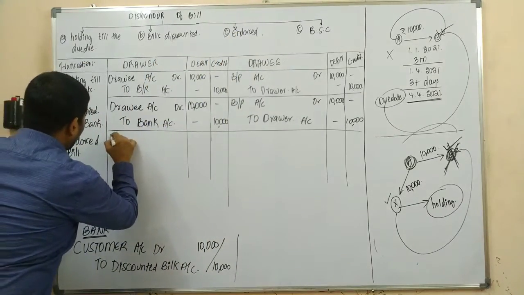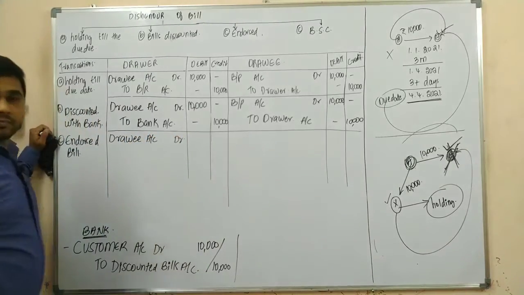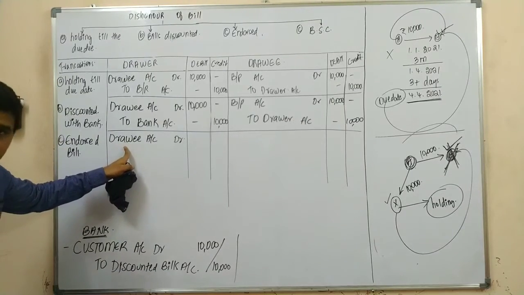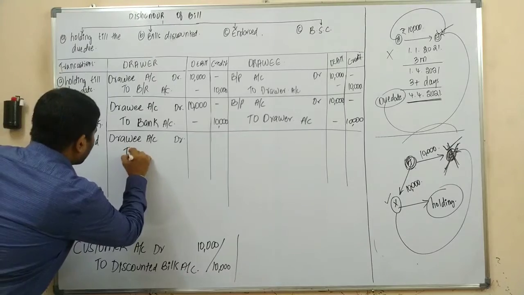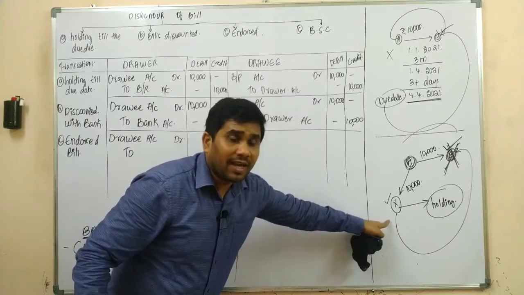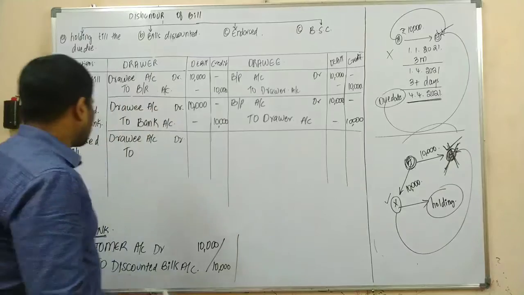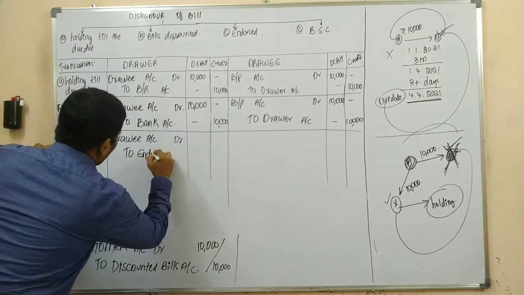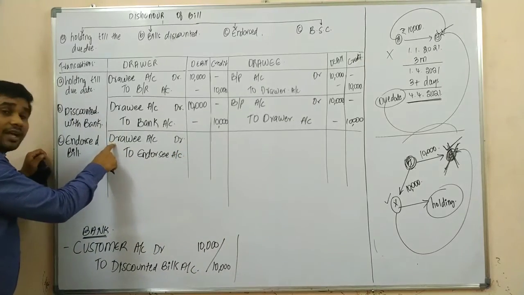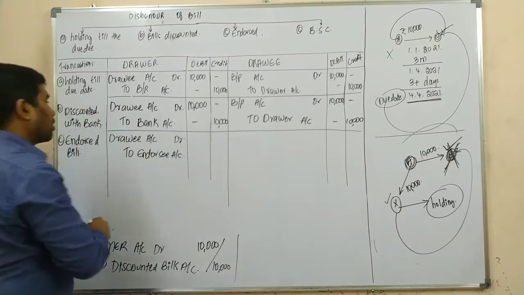So what is the journal entry in the books of drawer upon endorsing the bill, sir? The journal entry would be drawee account debit, because you are raising an asset in the name of drawee. Yes or no? To endorsee account. Upon dishonor, there would be a liability to Mr. X. That means we need to pay to Mr. X. Yes or no? The drawee account is nothing but an asset. The endorsee account is nothing but a liability upon dishonor of the bill.